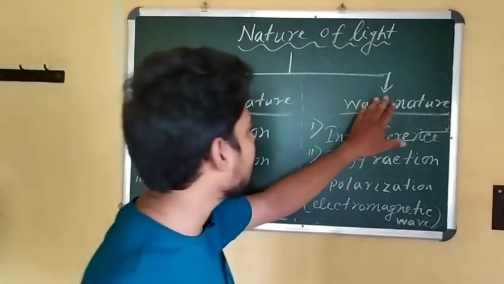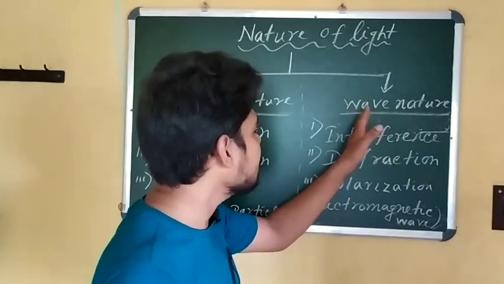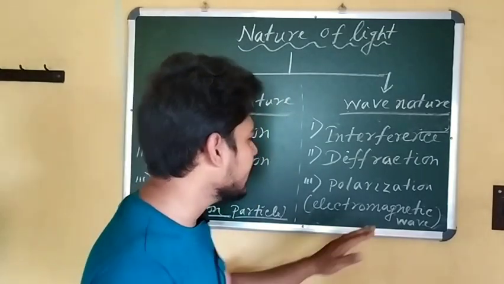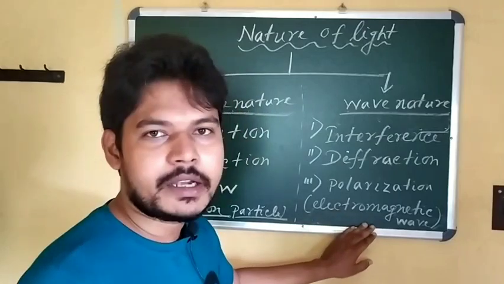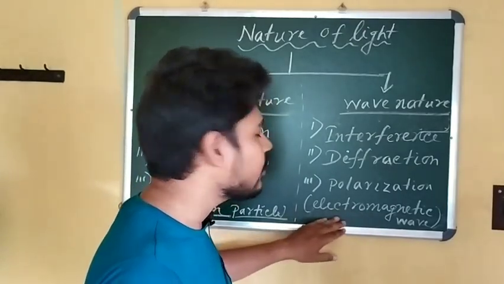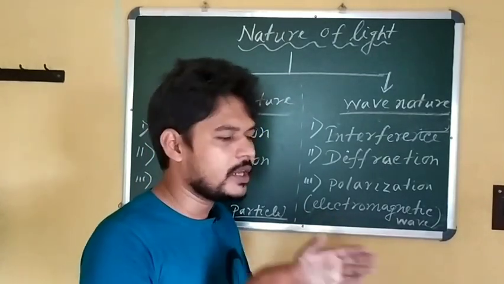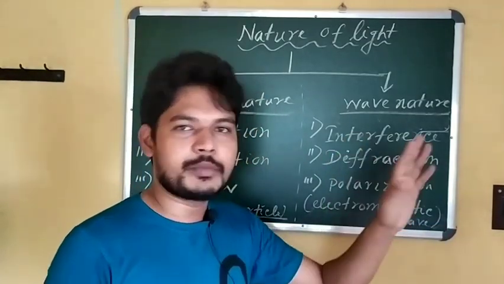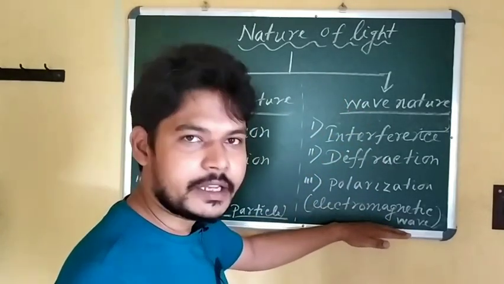Now you come to the wave nature of light. What is the wave nature? In this nature we consider that light consists of electromagnetic waves, and in this case there is no requirement of a material medium. Without any medium, solid, liquid, gas, light can travel from one point to another point easily. So that is called the wave nature of light.